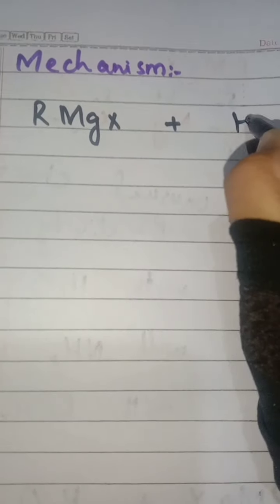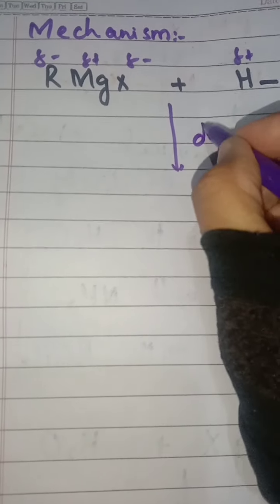When we are deriving the mechanism of any reaction, we understand how the reactants react with each other and give us our product. Here is the Grignard reagent which is reacting with water in the presence of dry ether.